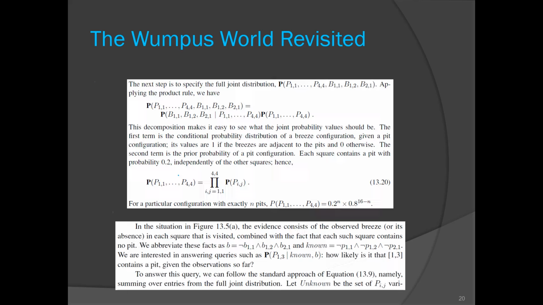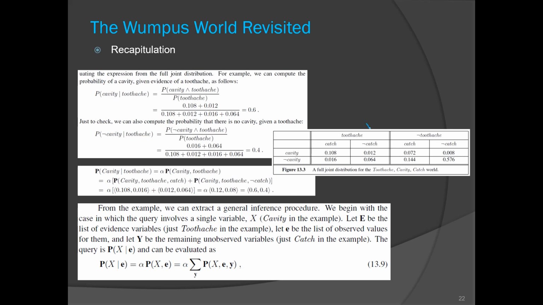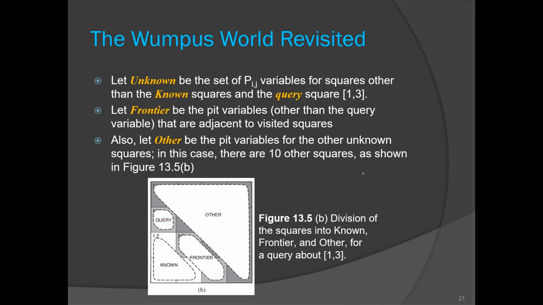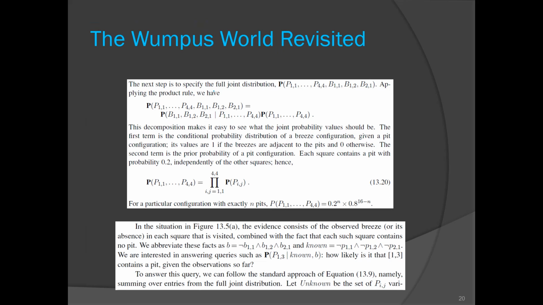In the previous example of our toothache patient, we were able to derive a probability because we had the full joint probability distribution. 8 possible combinations were there, and we had the probabilities, right? So we need that. That's why we are going to find this full joint distribution over all the possible pit configurations and the given data. These are the given evidences. So we want that full joint distribution.